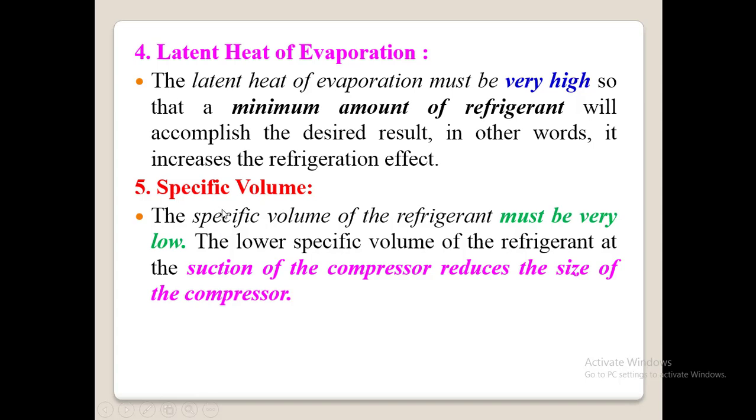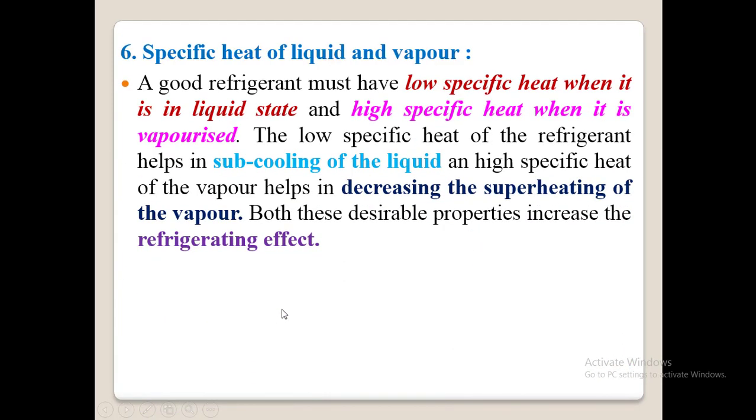We all know the definition of density, mass by volume, and if you reverse that, it is volume by mass. Volume occupied by unit mass is called specific volume. So that specific volume of the refrigerant must be very low. At least you can remember this point. You need not remember all these things, like what should be the specific volume of the refrigerant? Specific volume of the refrigerant must be low.